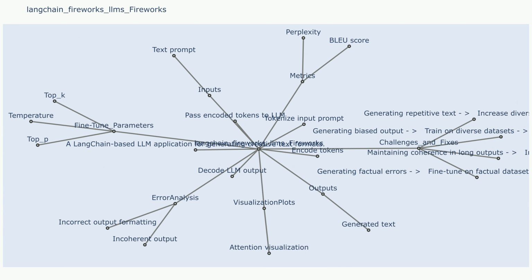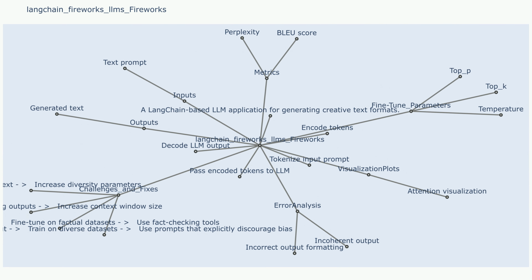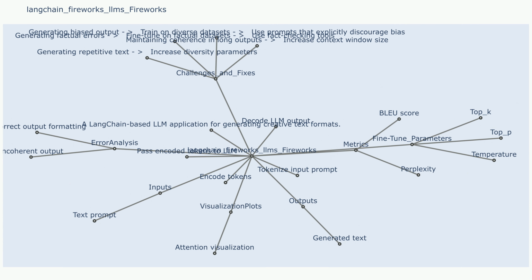Fine-tune parameters. Parameter 1. Explain in detail. Fireworks applications can be fine-tuned to achieve better performance on specific tasks. This involves adjusting the model's parameters to optimize its performance on a particular dataset. Parameter 2. Explain in detail. The specific parameters that are fine-tuned will depend on the specific application.